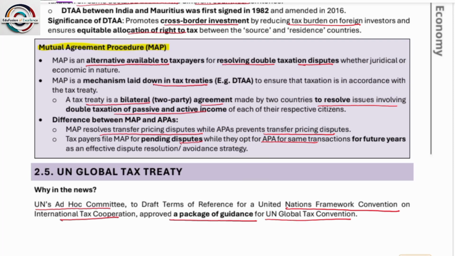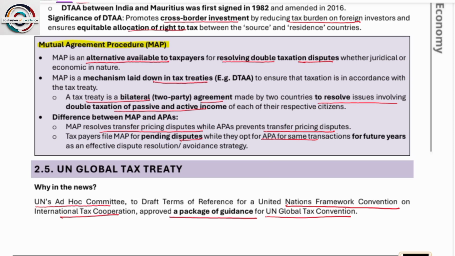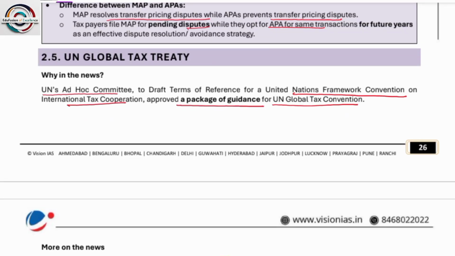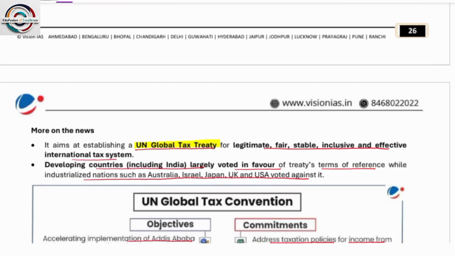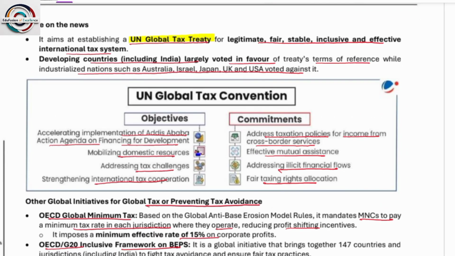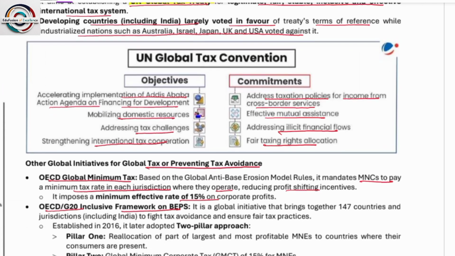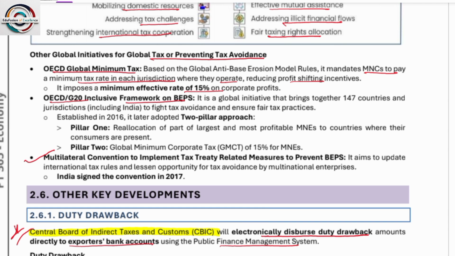So if this is signed, then it will be very much beneficial to the investor as well as the person who is manufacturing or producing. UN Global Tax Treaty: the UN's ad hoc committee is to draft terms of reference as an approved package of guidance. More on the news: it aims at establishing a UN Global Tax Treaty to legitimate a fair, stable, inclusive and effective international taxation system.